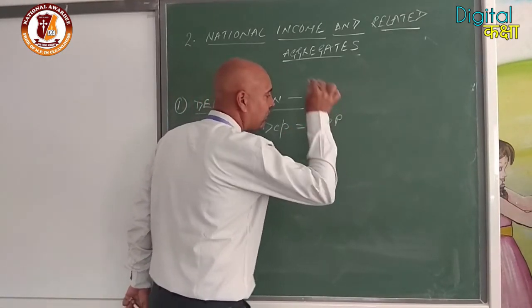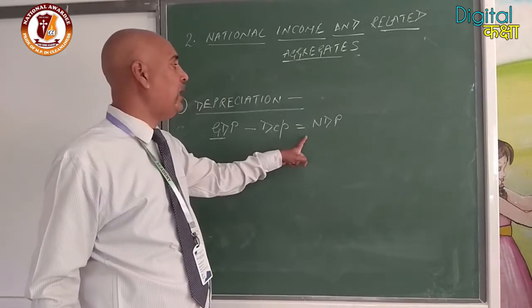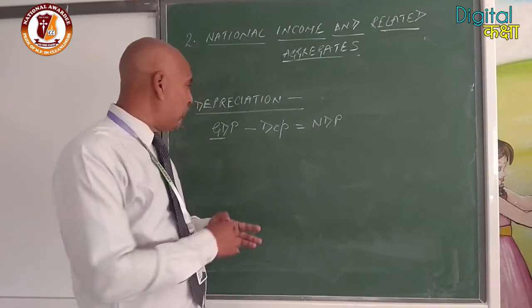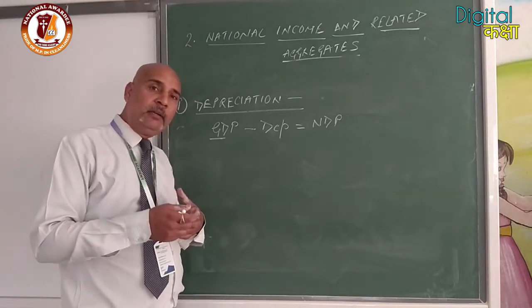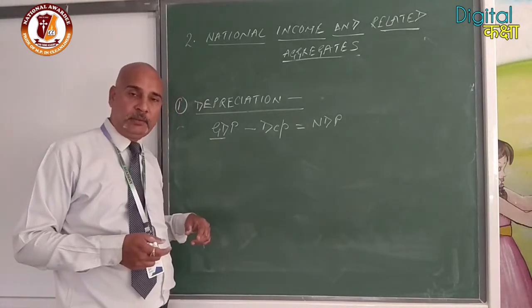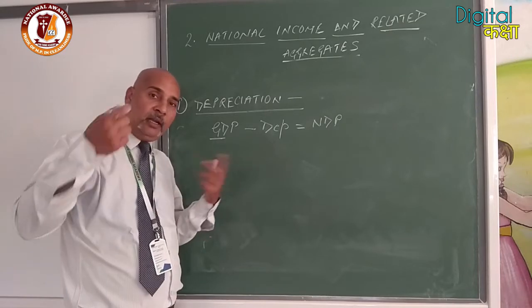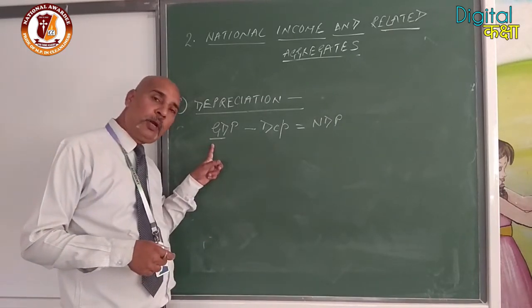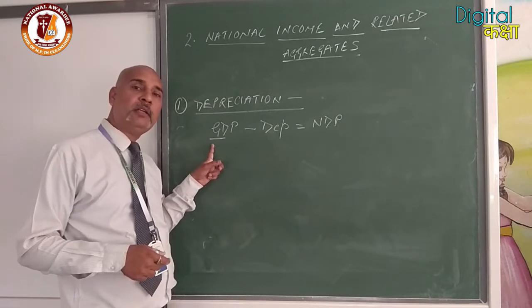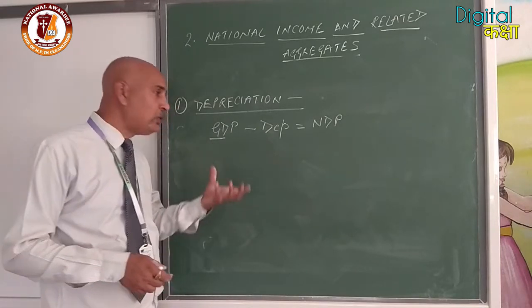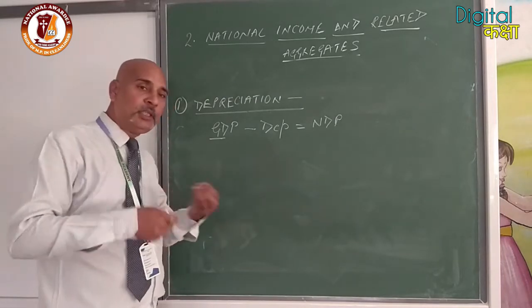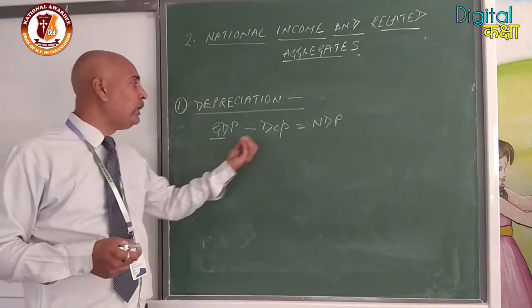What are the final goods and services produced? So suppose we have produced articles of 100 rupees, but due to the production process, there is a loss of 2 rupees through depreciation. So basically, how much amount have we produced? 98 rupees. So when we have to convert gross into net, G stands for gross, N stands for net.